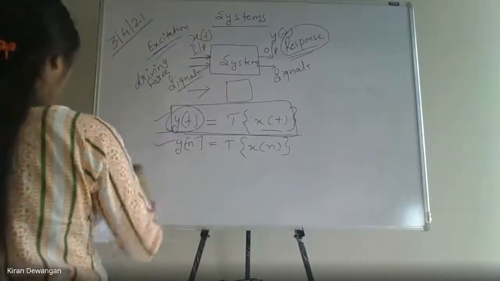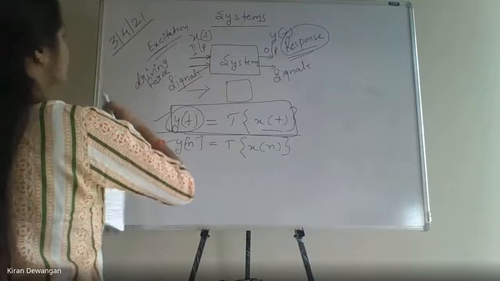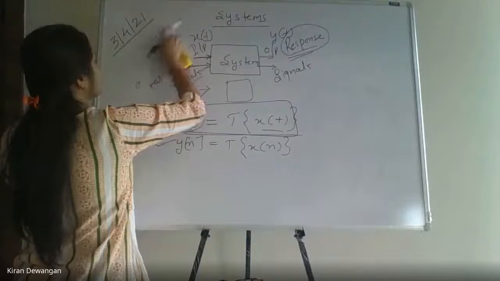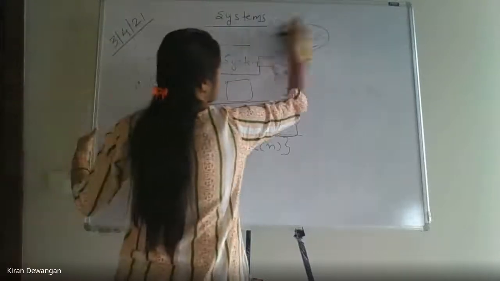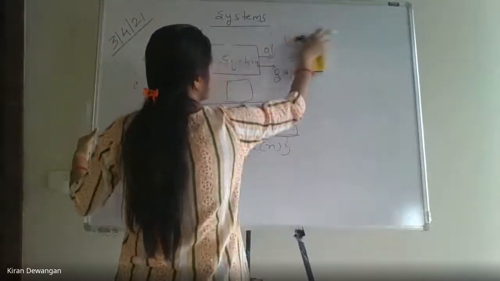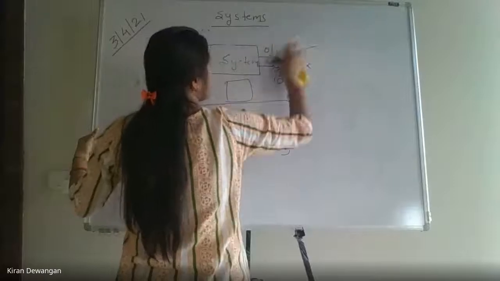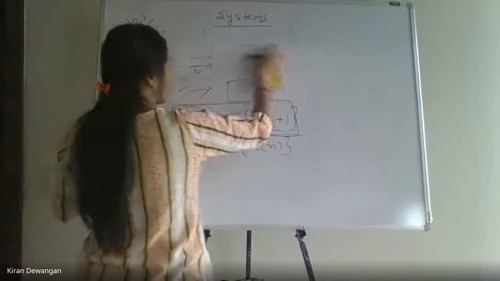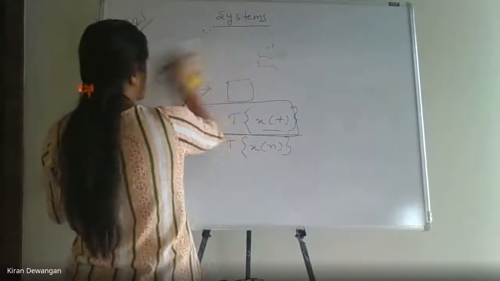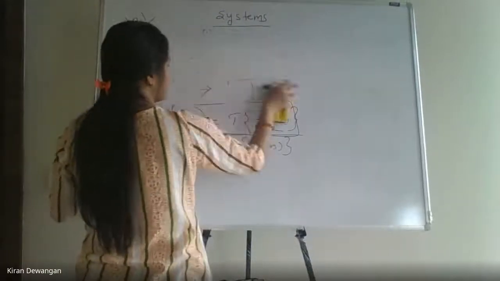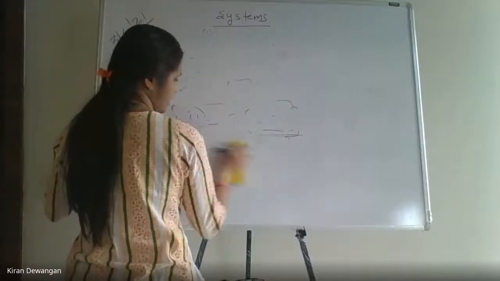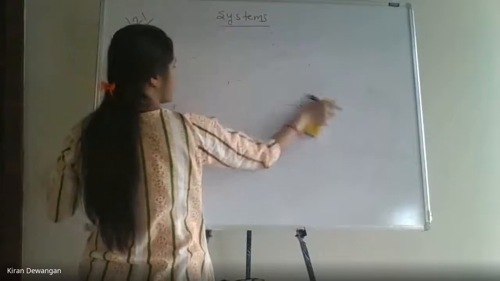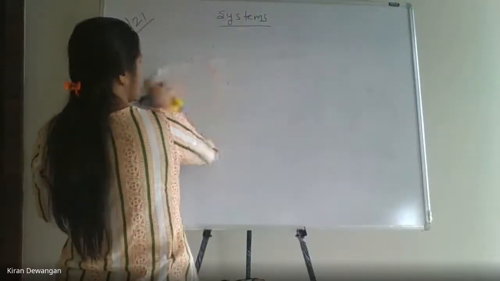Now we need to know how many types of systems we have. We have different types of systems. As we see in signals and systems itself, the systems may be of different types, and the type is very important, how we can classify the systems. Now we'll see the different classifications of the systems. Clear?